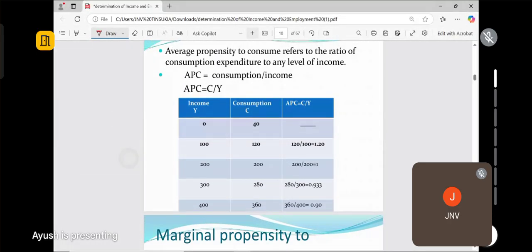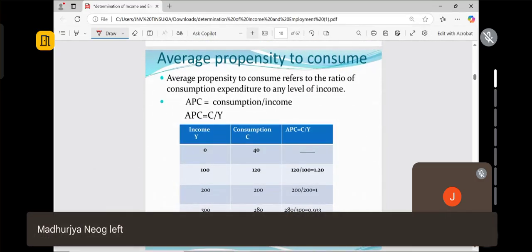Again, I'm telling you that we will use the same table: income 0, 100, 200, 300, 400, and consumption like this. Remember one table, whatever it may be; you must remember one table, so that you can use it in the examination. So let's see what is average propensity to consume.